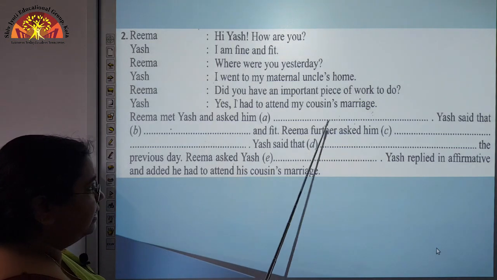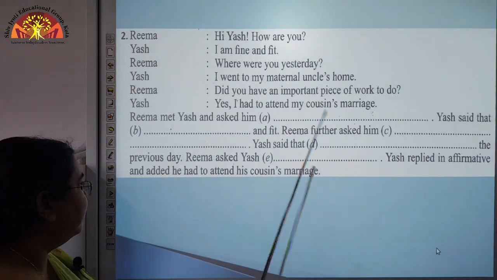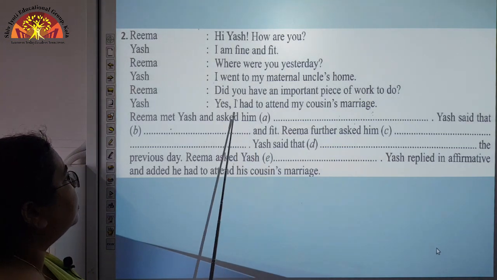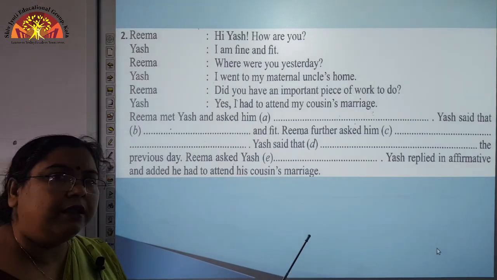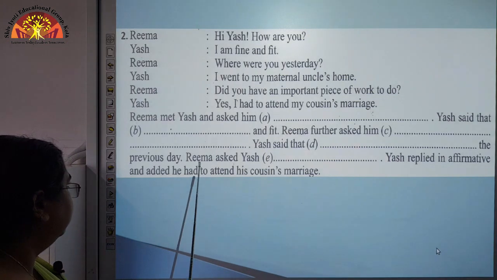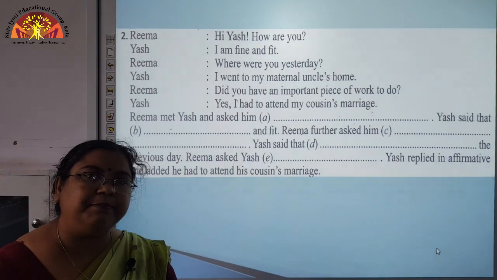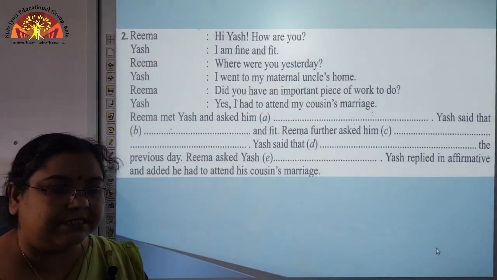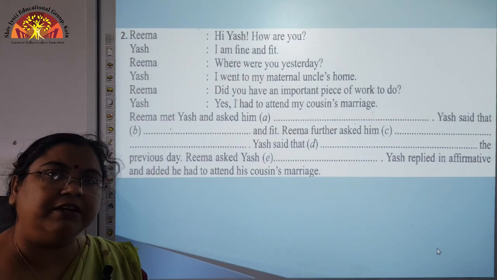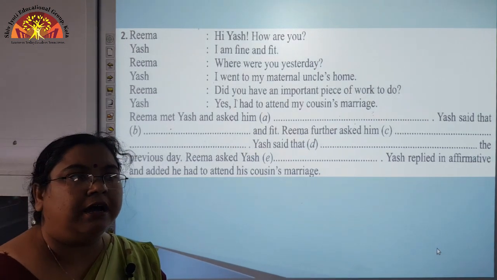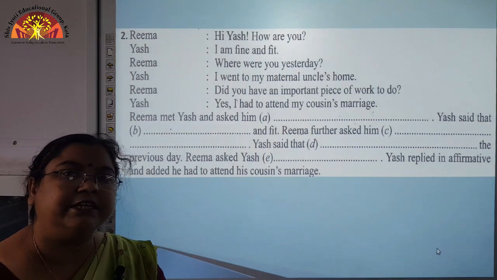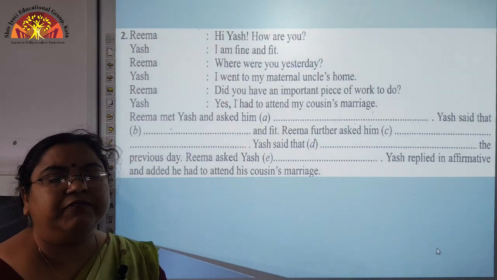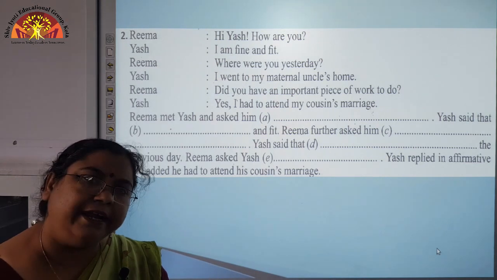So this is what he has said here. Okay. So we have transformed I to he, and past perfect will remain past perfect. Okay. We have completed these blanks and we have practiced this exercise. I hope you must have understood all the various aspects, rules and how we bring changes into the sentences once we change it from direct speech to indirect speech.